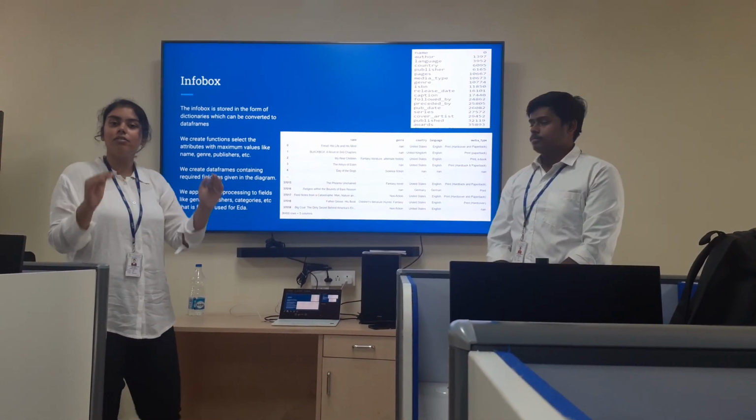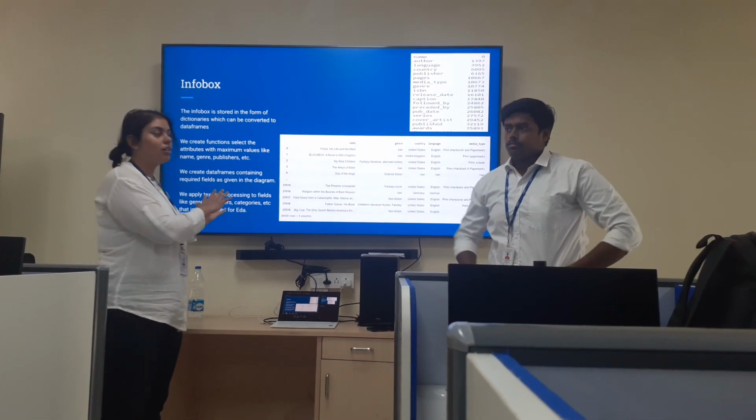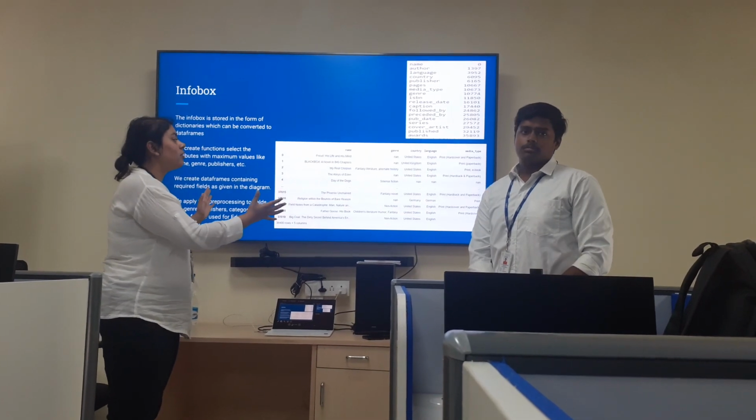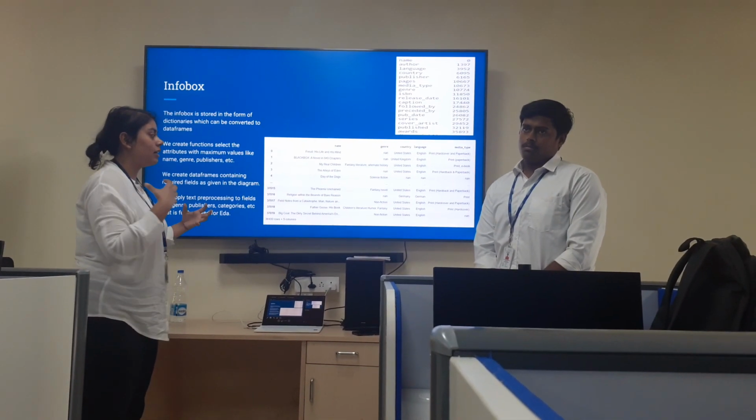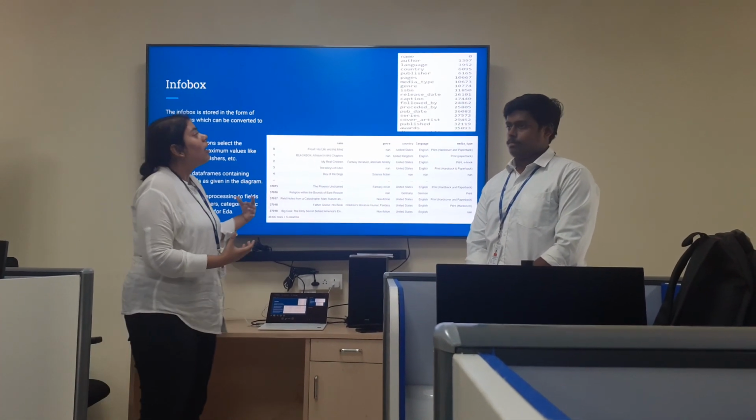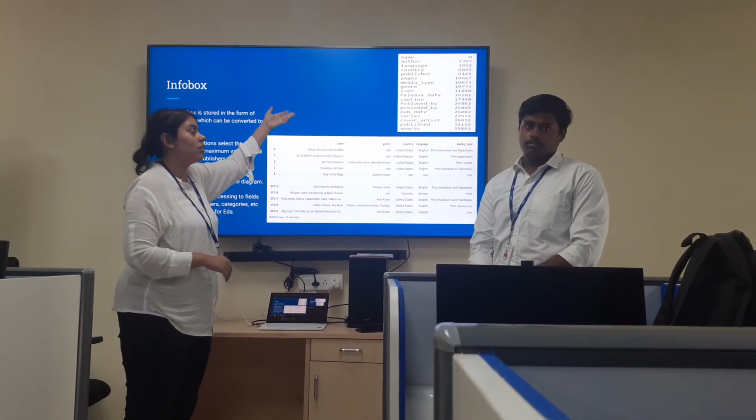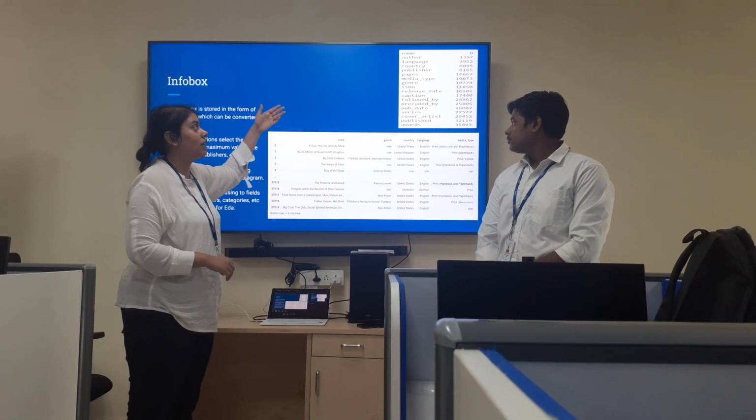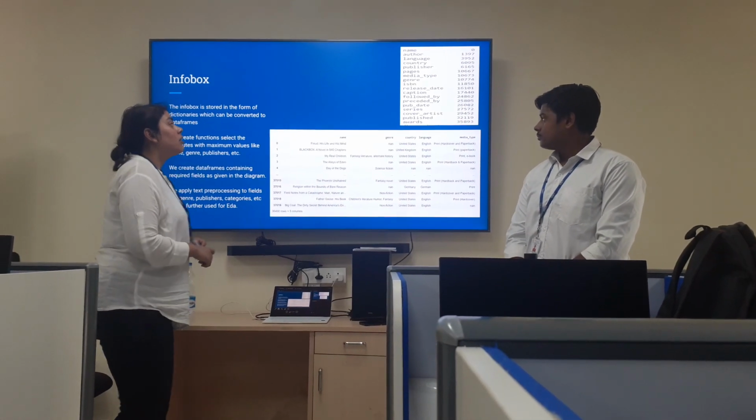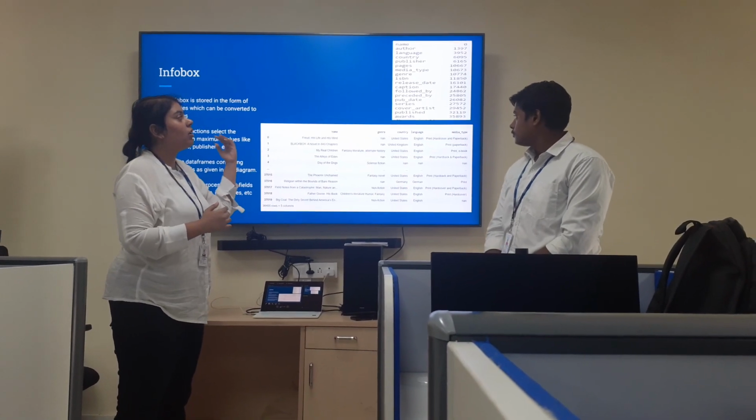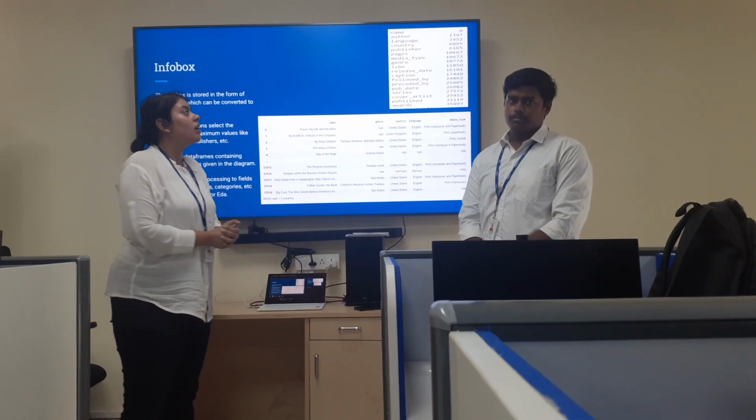Now, as we had the info box in the form of a dictionary, we are trying to convert that into a data frame so that we can view it in a more convenient way. We have these few top columns that are contained in the info box, like name, author, language, country, publisher, and the counts. And after pre-processing, we remove the rows that do not have the book names.